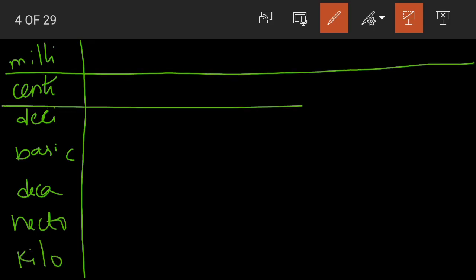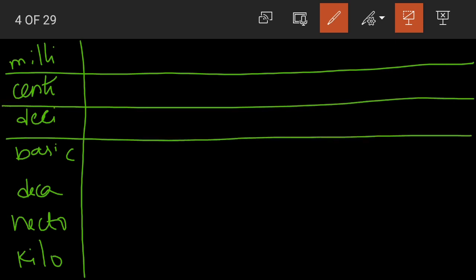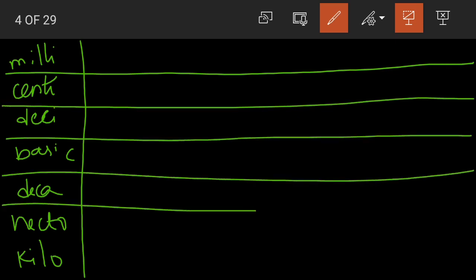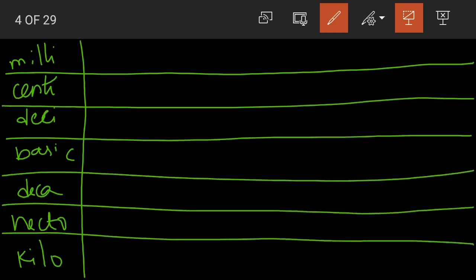First we have milli, then we have centi, deci, the basic unit of measurement, then we have deca, then hecto, and then kilo. Yes, we'll draw lines. Okay. Now this we have already done for meters, the unit of measurement for length. First the basic is meter.